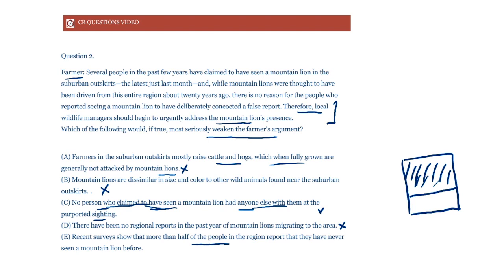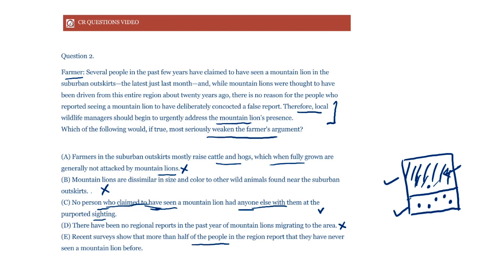All right. But then it does not say that most of the claims have come from this particular region, right? We don't know in which region do those people lie who have claimed to see a mountain lion, right? What if the people who have claimed to see a mountain lion normally lie in this region and maybe one or two over here, doesn't matter. But we don't know, isn't it?